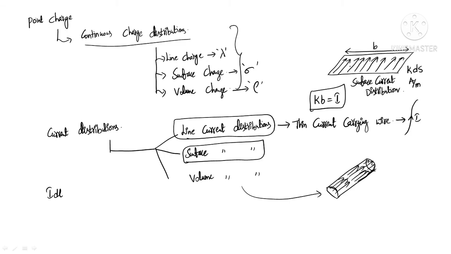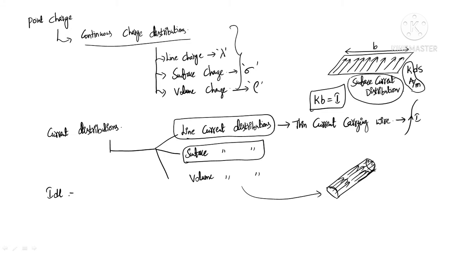Based upon the direction of current, you need to consider a small length which is perpendicular to it. By multiplying these two, you will get the current. So the unit for the surface current density K is ampere per meter. So for surface current distribution, the current element can be represented with K dS.